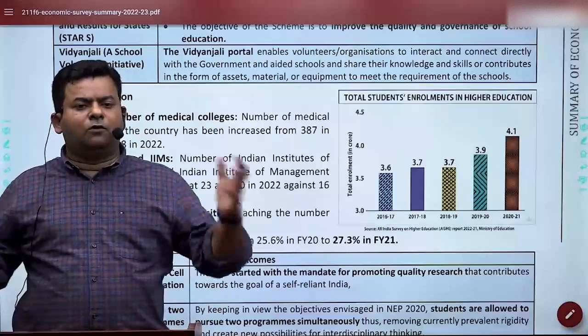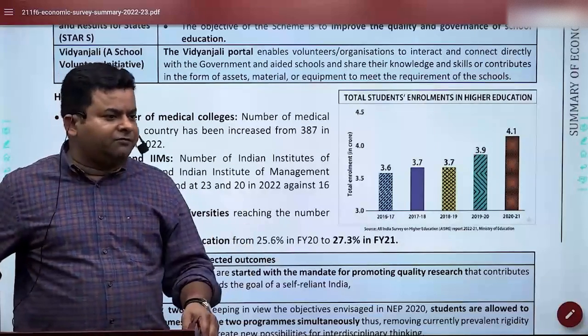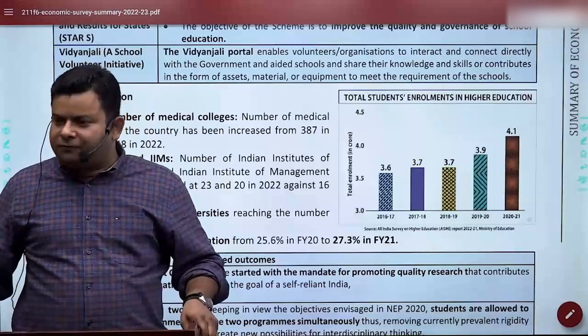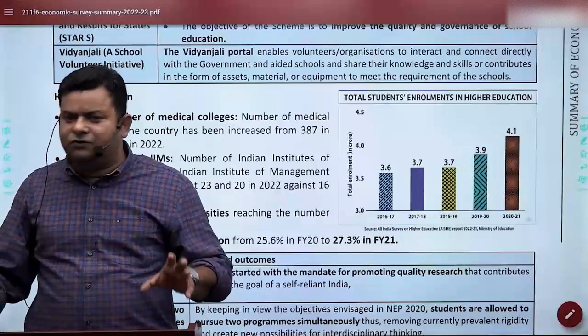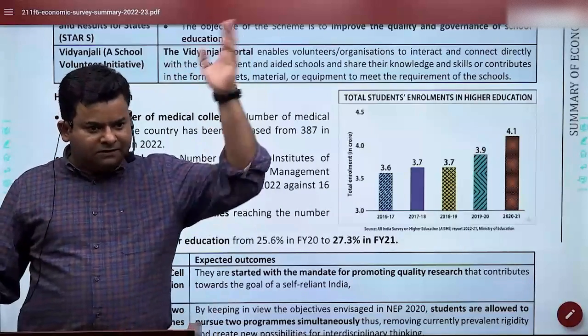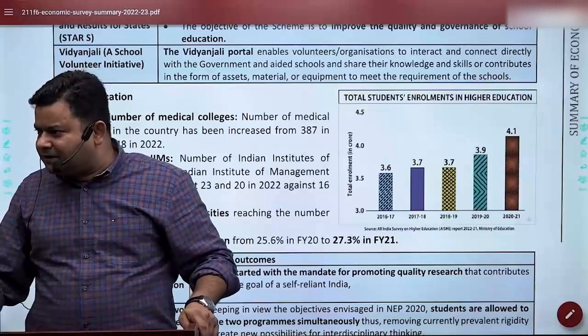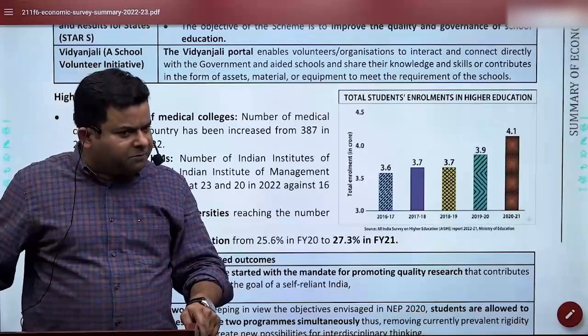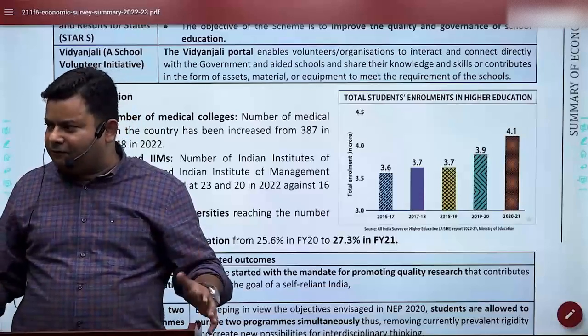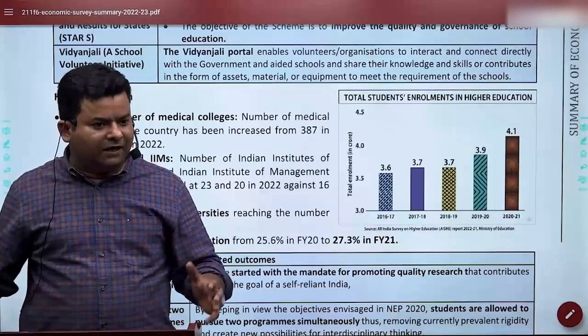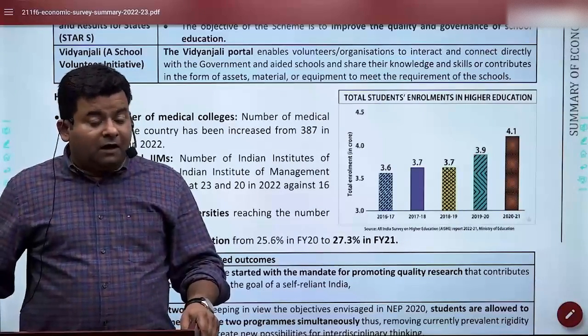Maybe a couple more rooms and laboratories will suffice. So we are requesting them, and 10 of them have shown interest, including a big one in Bombay, Nanavati Hospital or something. Many of them are now coming forward.